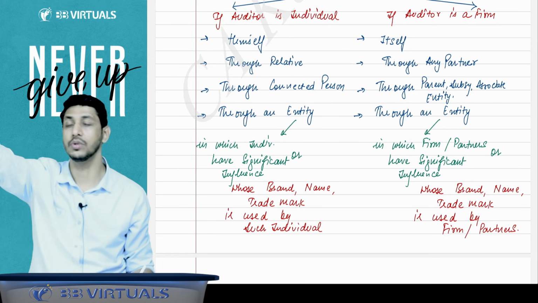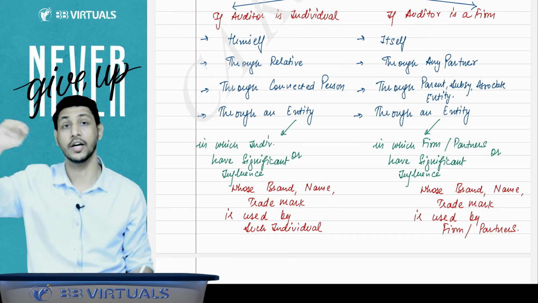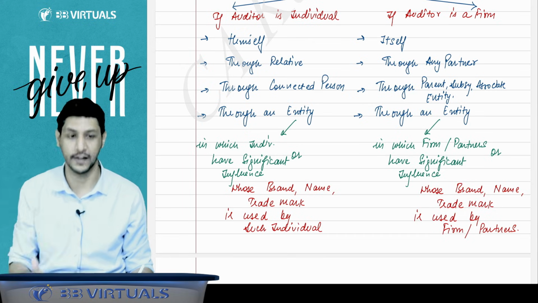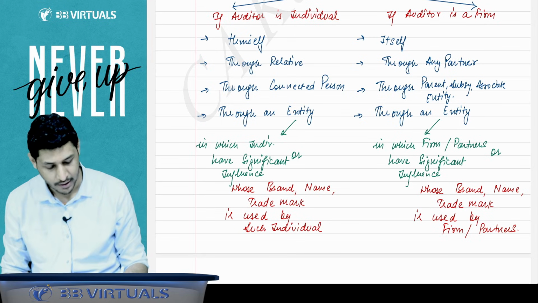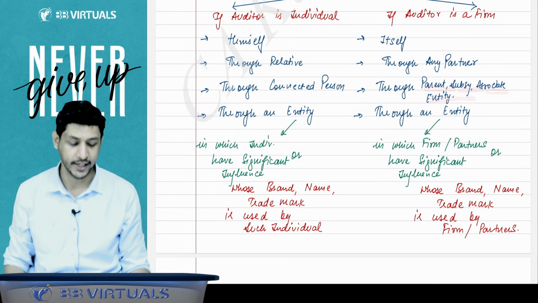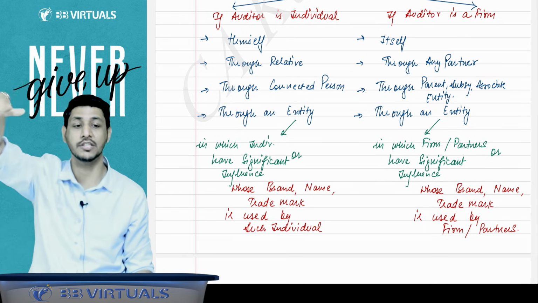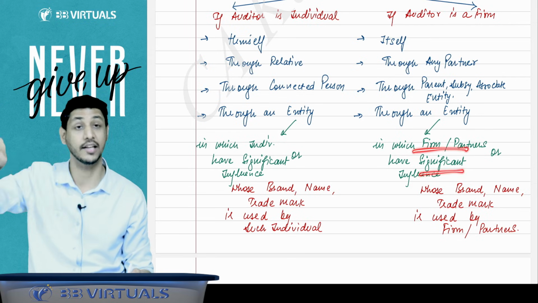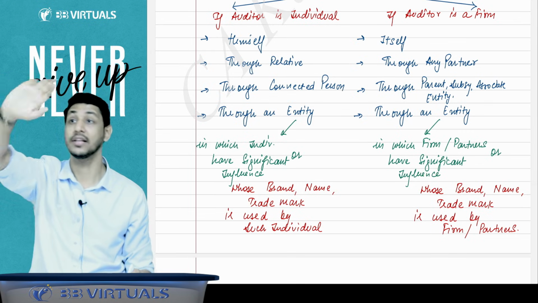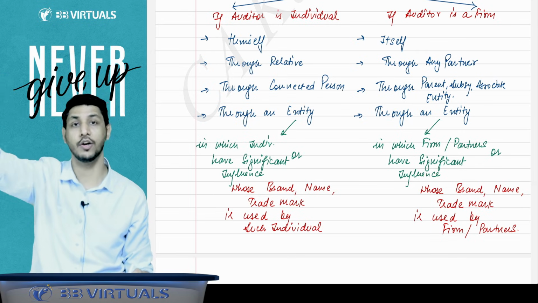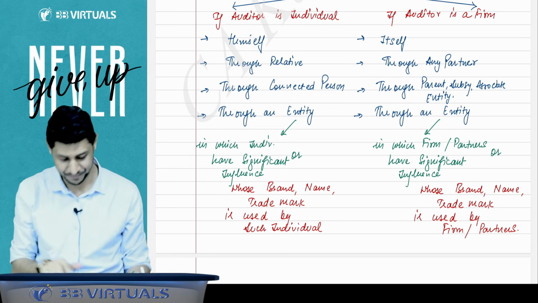You are not allowed to do these services for the company if you are the auditor of that company. So if Deloitte is the auditor of Reliance, then Deloitte, Deloitte's partners, its parent entity, subsidiary, associate entity, and any entity in which Deloitte or its partners have significant influence, or whose trade name or brand name they use, cannot provide the services to the company.